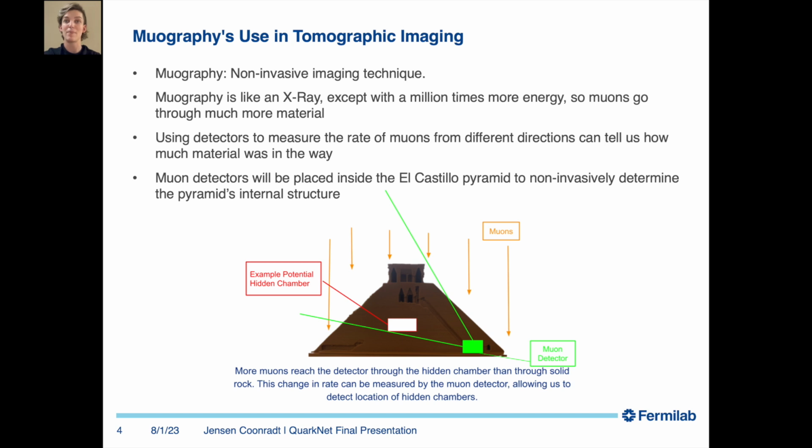However, muons have 1,000,000 times more energy, allowing them to go through and image much more material. Muons can interact and be stopped by some of the material, causing a decrease in muon rate. Using detectors to measure the rate of muons from different directions can tell us how much material was in the way. Muon detectors will be placed inside the El Castillo Pyramid at the World Heritage Site in Chichen Itza, Mexico, to non-invasively determine the pyramid's internal structure.